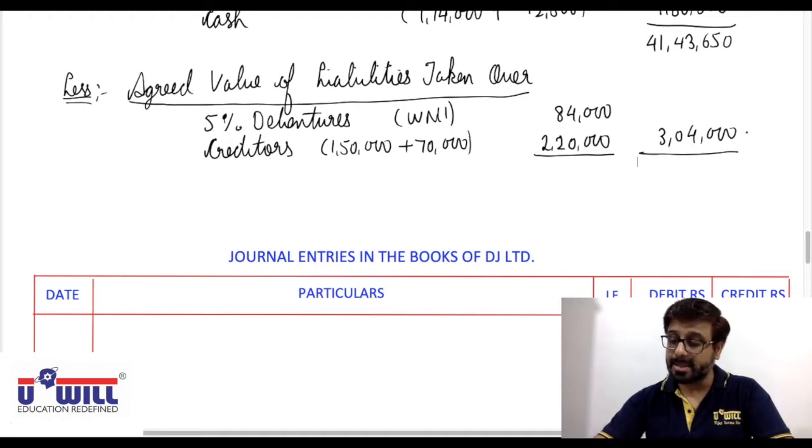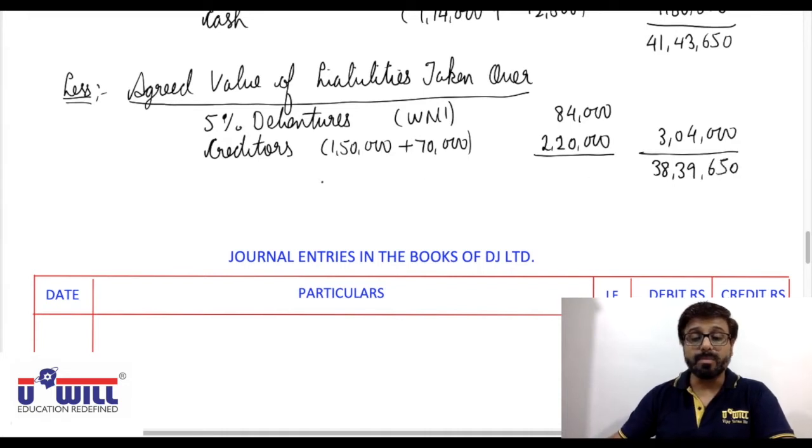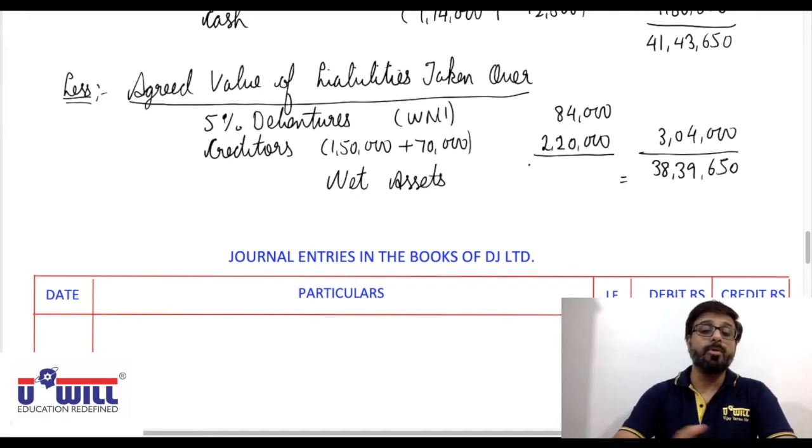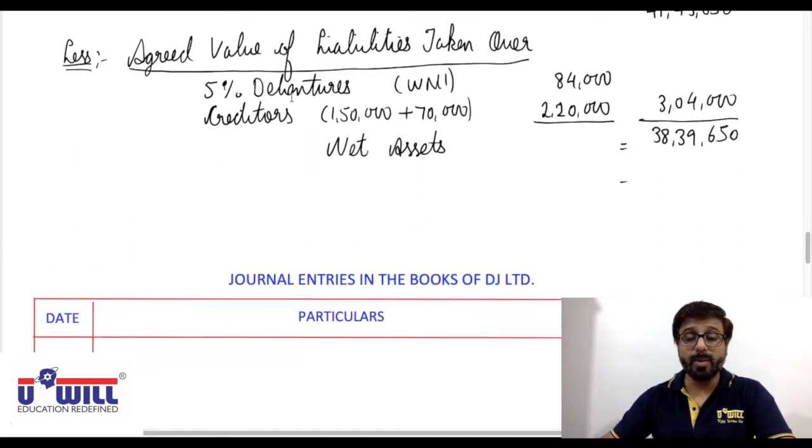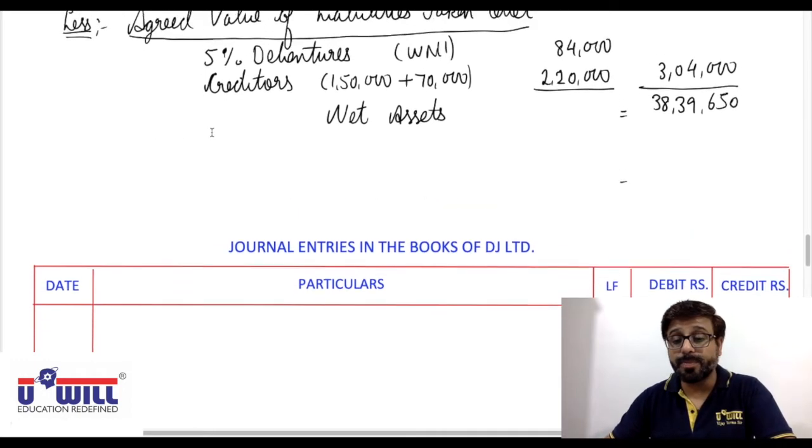41,43,650 minus 3,04,000. So net assets taken over of both the companies jointly are 38,39,650. Assets minus liabilities, these are the net assets. Now we have to compare that with purchase consideration.